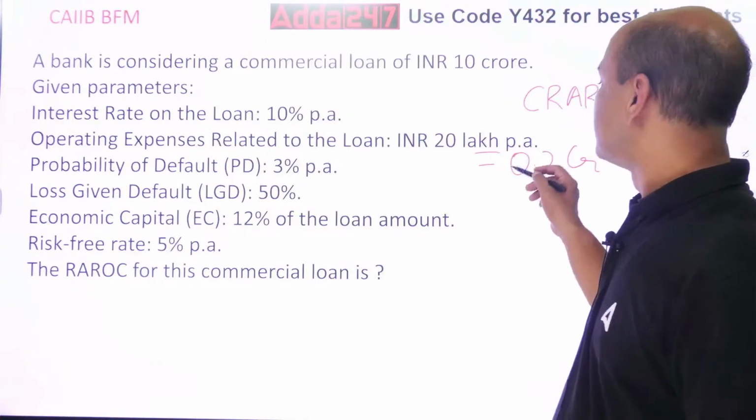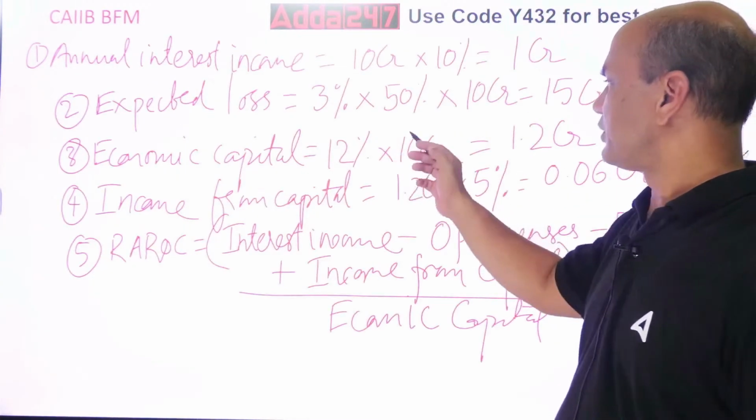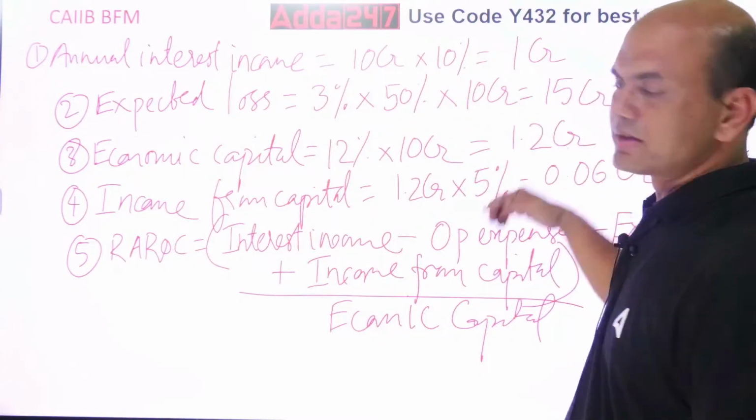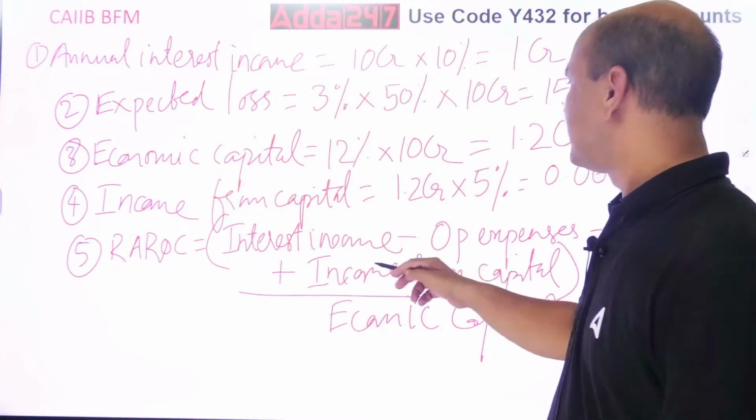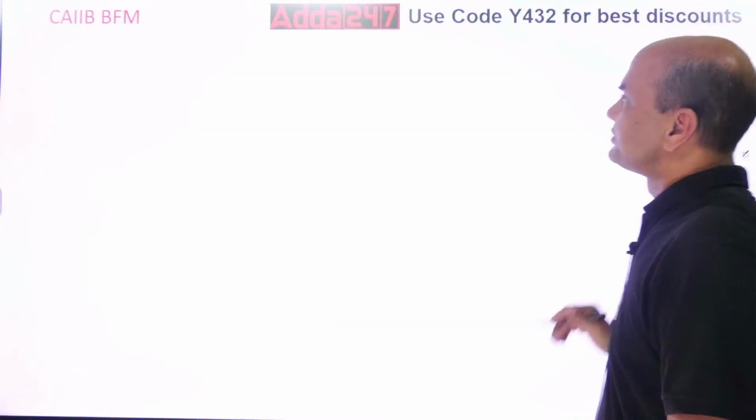So now, this 0.2 minus what is this? Expected loss. That you got over here, 15 CR. Right? And plus income. Got it? So write it down. Everyone get the calculation.